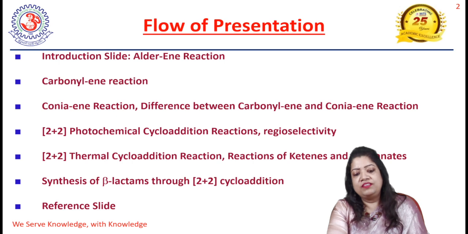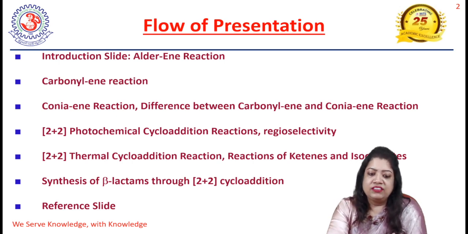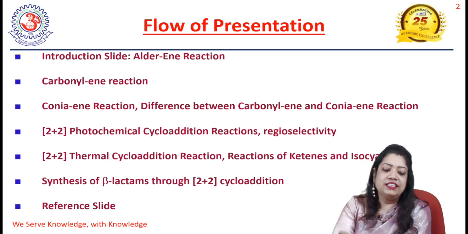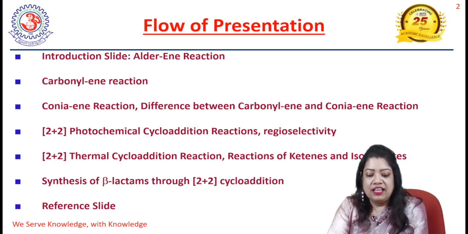Now, today I am going to cover various kinds of ene reactions, which are Diels-Alder kind of reactions, but there are differences that I will discuss again. Various kinds of ene reactions are Alder-ene reactions, classic Alder-ene reactions, carbonyl-ene reactions, and also the Conia-ene reaction.